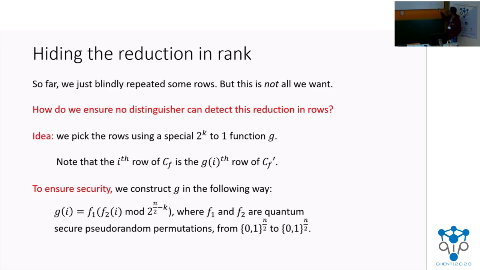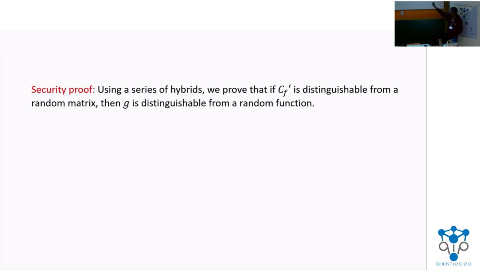Why did we do this again? Well, now, by just a sequence of hybrids, we can show this fact. We can show that if CF prime is distinguishable from a random matrix, then g is distinguishable from a random function. Now, for a particular value of k, let's say k equal to log squared n, g is actually not distinguishable from a random function.